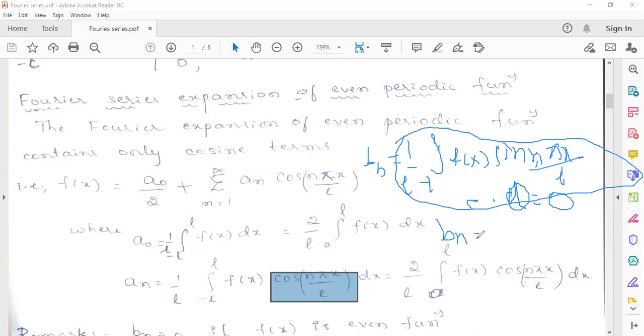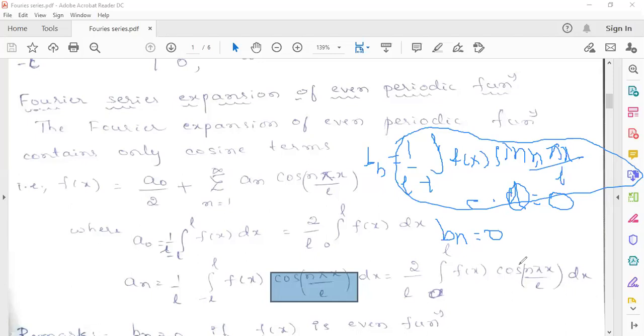So that's why if the function is even, then there is no need to find out the Bn. If you are showing in the beginning of the solution that the given function is even, then you just have to find out a naught and an. That's enough for expressing that function in terms of Fourier series. We can remember it like this also. If the function is even, then it should have only a cosine series. So only cosine series means Bn should be 0. Even if you find Bn, you will get the same thing, only 0.